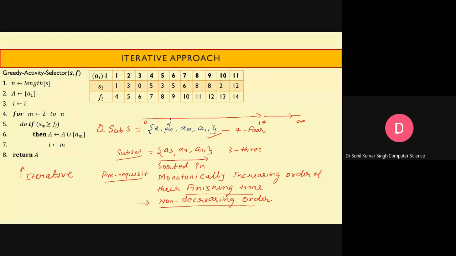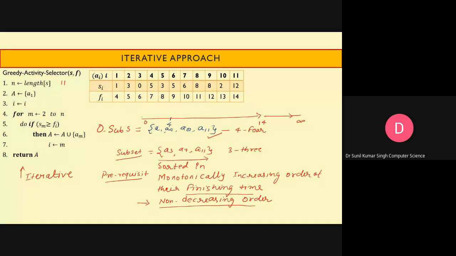Now look at here. Very first step, n is the length of s. So here you can write length of s or maybe length of f. Length of s is not going to give a difference, because it will give the number of values here, the number of activities. So it will be 11. And now A is a set. Initially it is going to contain the very first activity.